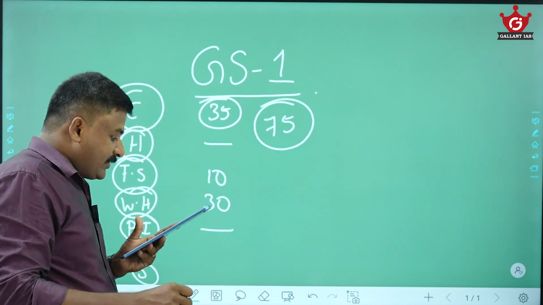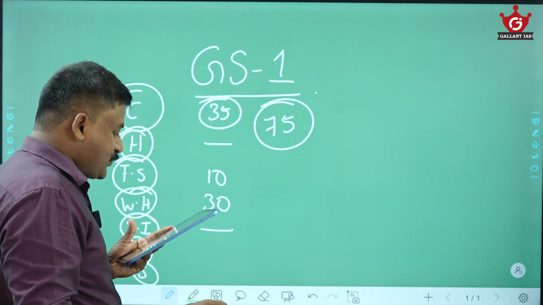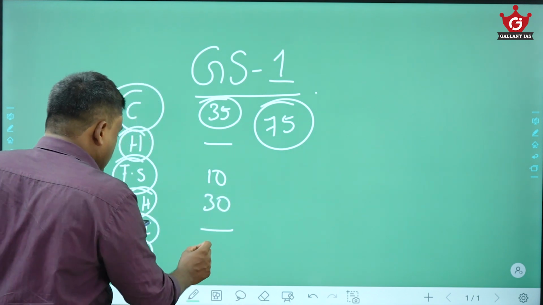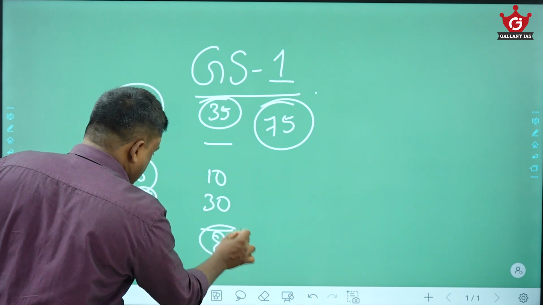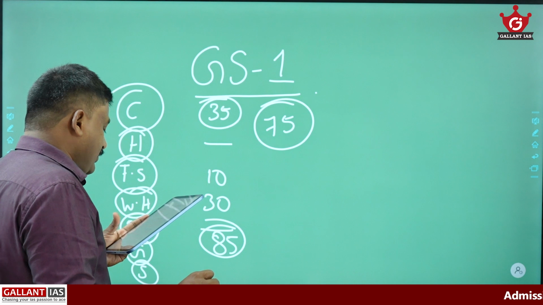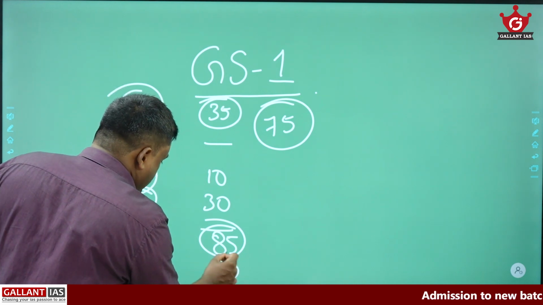And from geography, they have around four 10 marks questions and three 15 marks questions. That means around 85 marks of questions they asked here. Then from the society part, three 10 marks and four 15 marks. That means 90 marks of questions they asked.